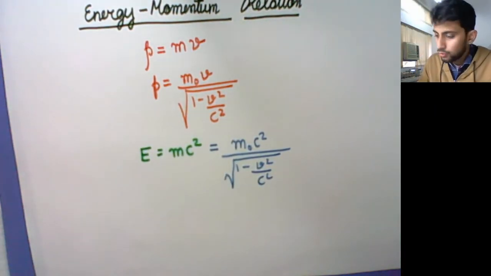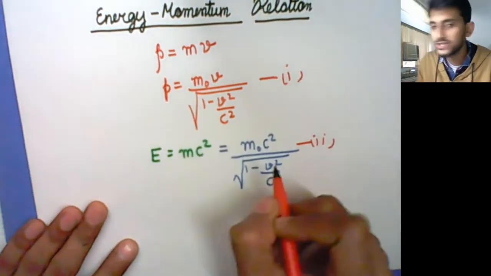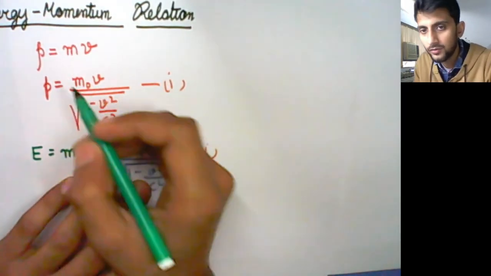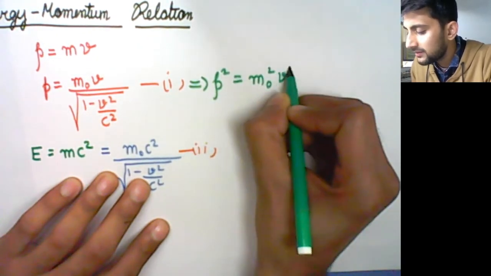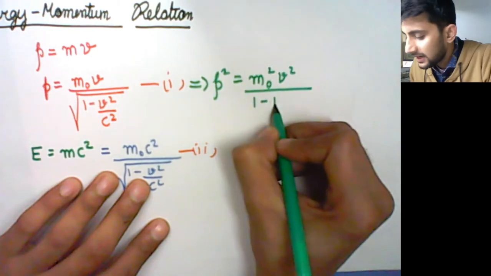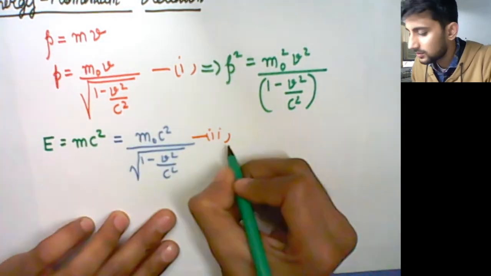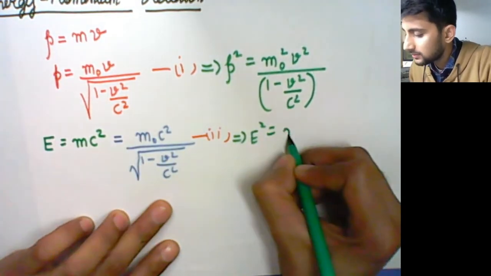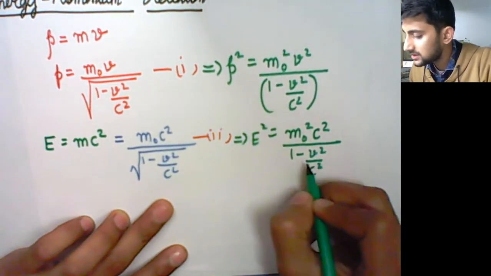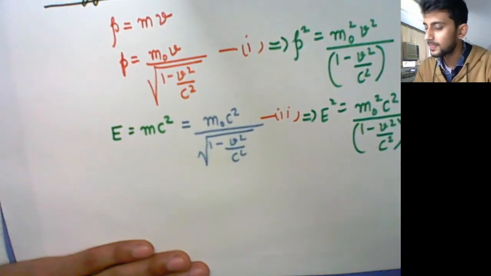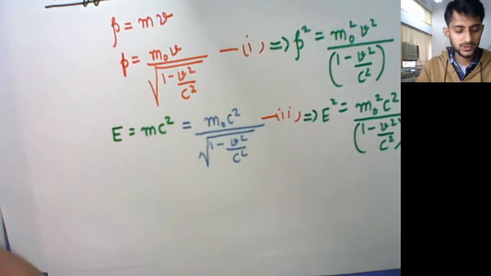Fine. Now you take square on equation 1 and square on equation 2 as well. दोनों साइड स्क्वायर लीजिए. So when you will take square of p, so यहाँ से मैं लिख देता हूँ that p square will become nothing but equals to m naught square v square upon 1 minus v square upon c square. और अगर आप e square देखें तो यहाँ your e square will become m naught square c square upon 1 minus v square upon c square. Fine. You will get things like this.